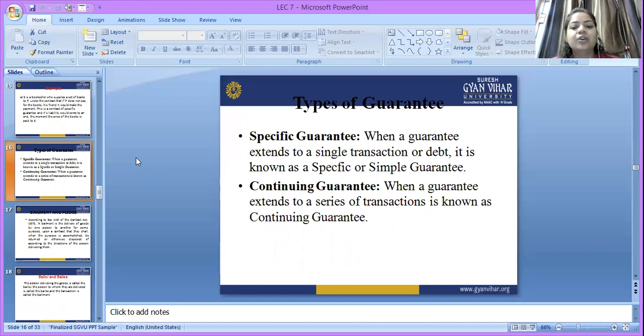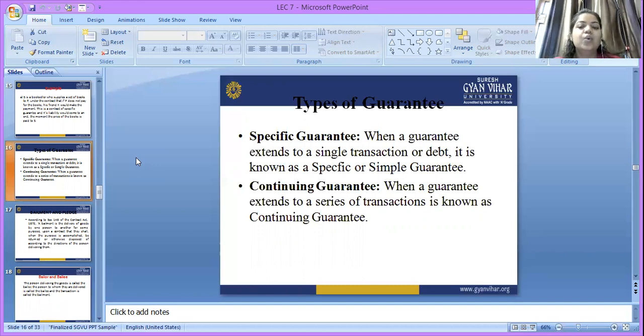Suppose there are two persons, A and B. Person A buys a laptop from person B, and person C has given the specific guarantee, that means a simple guarantee, that he has to pay the 50,000 amount in a single transaction. That is known as the specific guarantee.